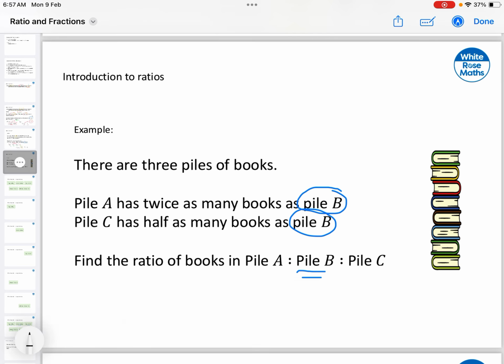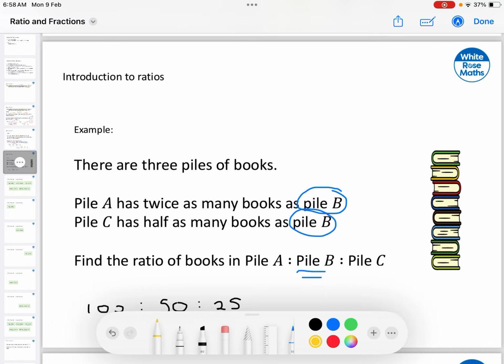Remember, we don't know how many books we have on pile B, but given that we're making a ratio and we can simplify, it doesn't matter which is the original amount. So let's imagine pile B has, for example, 50 books. Right now, we don't know how many books we have on pile B, but let's imagine pile B has 50. So if that's the case with B, then A has double the amount. So then A should have 100. And what we know about pile C is that pile C should have half as many books as pile B, so that means 25.